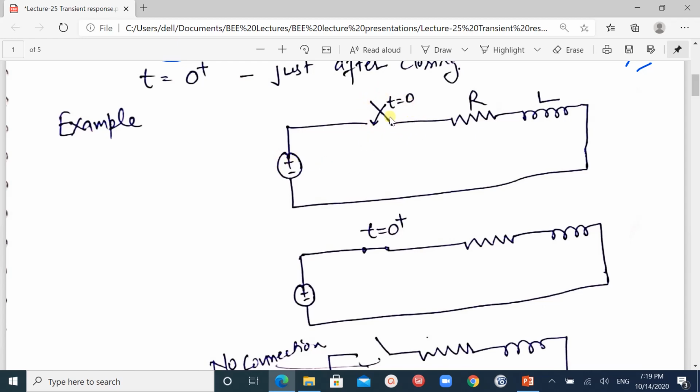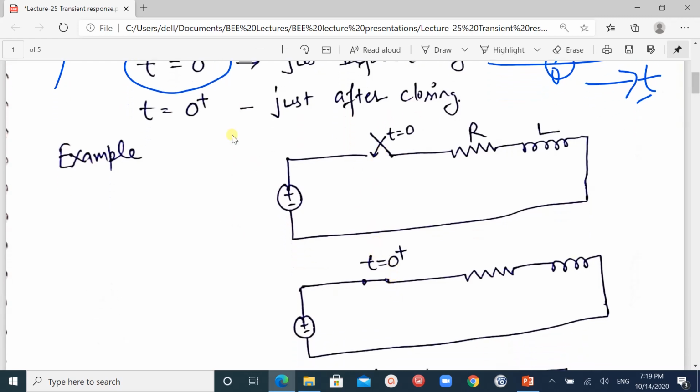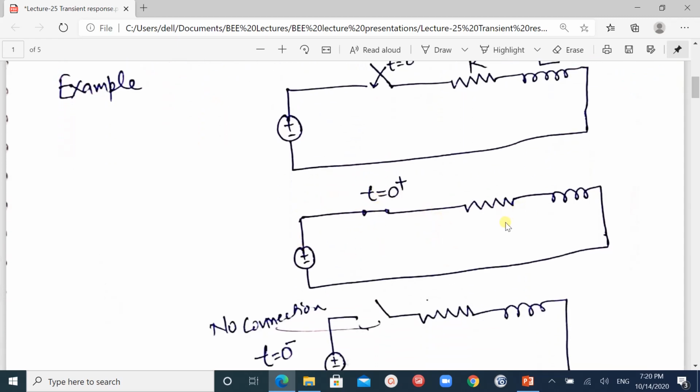The switch will close when t is equal to 0. The response of the circuit just before t is equal to 0 is known as t is equal to 0 minus, and when the switch is closed, the response just after closing the circuit is known as t is equal to 0 plus.